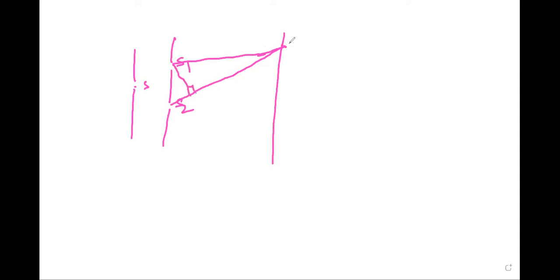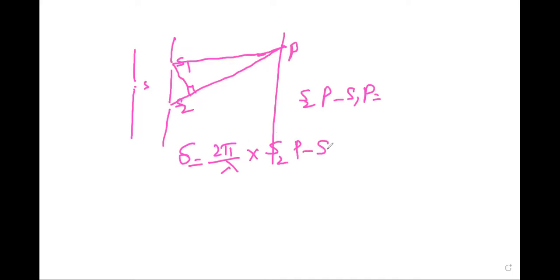The path difference is S2P minus S1P. Then delta is equal to 2 pi by lambda into S2P minus S1P.